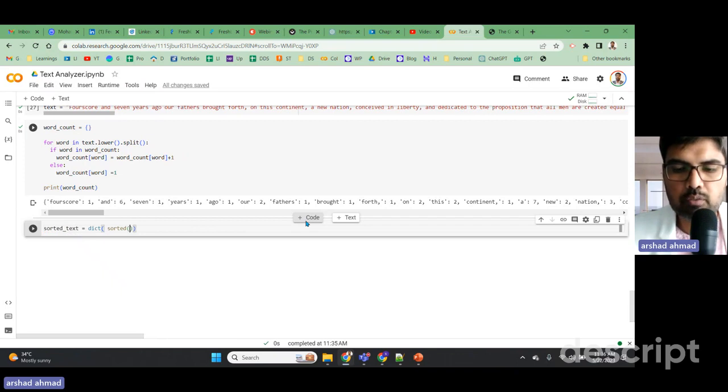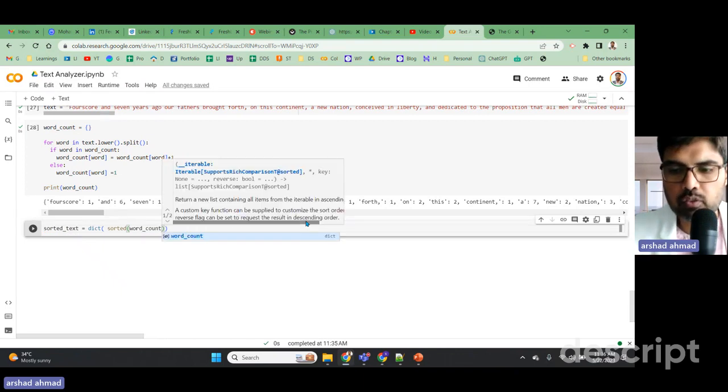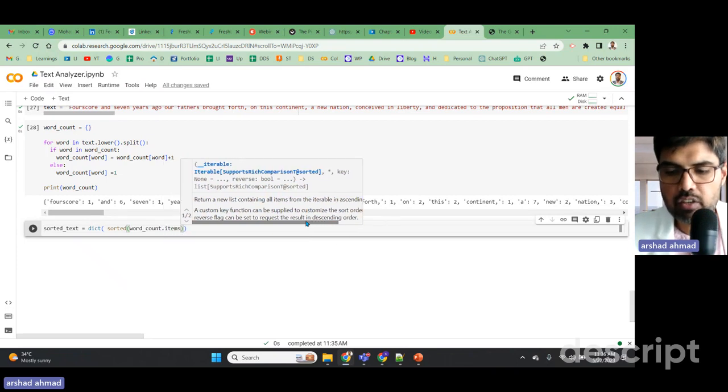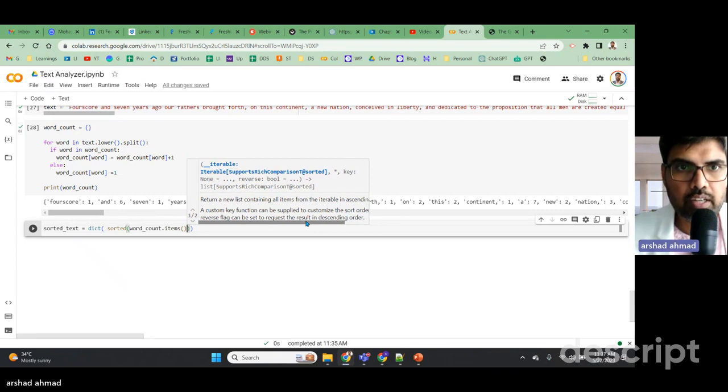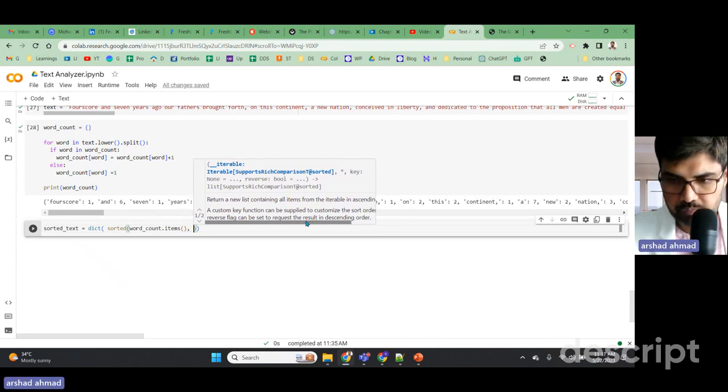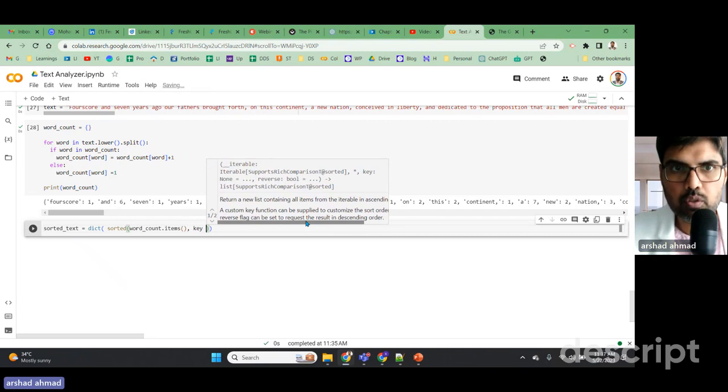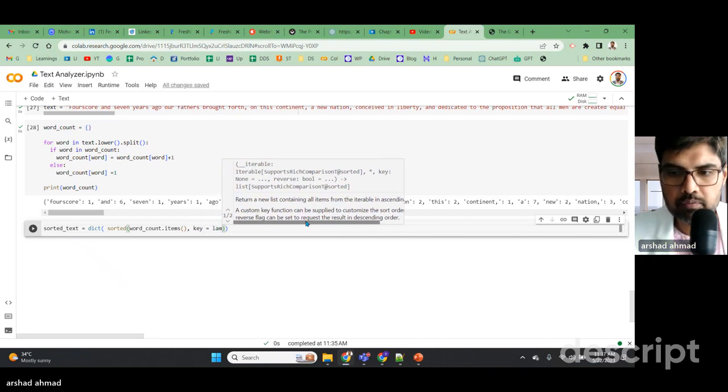Some of the concepts will be a little bit advanced for this video. You can go ahead and understand more about this in my previous videos, but I just wanted to show a complete use case. For every item inside the word count, I use key equal to lambda.